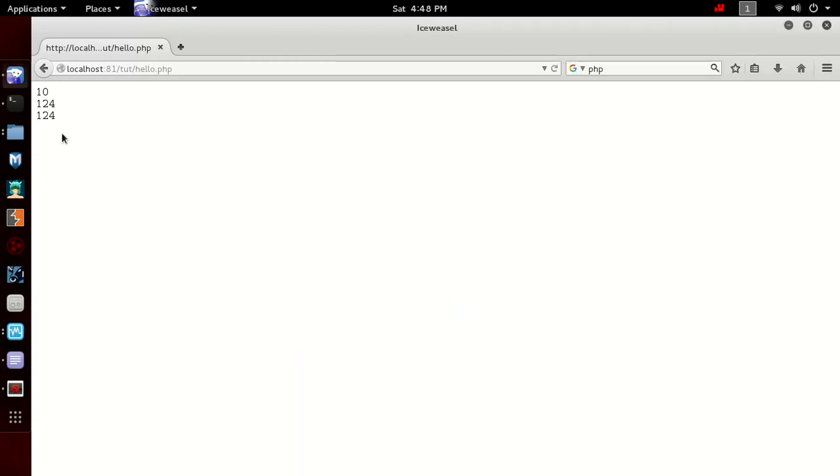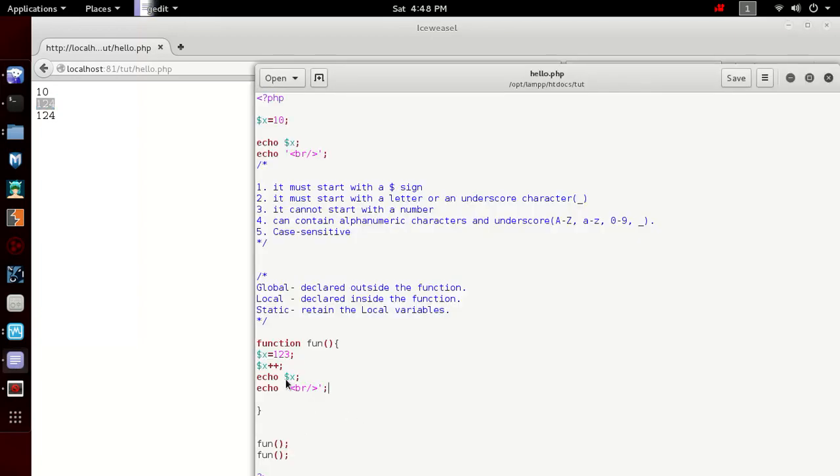Now this means that when this function is running, it has a value of 123, and then it is incremented and becomes 124. When the function ends, the variable gets deleted and its value also gets deleted with it. When the function is called again, it again has the value 123, is incremented, and prints 124. So this means that the local variable value gets deleted.